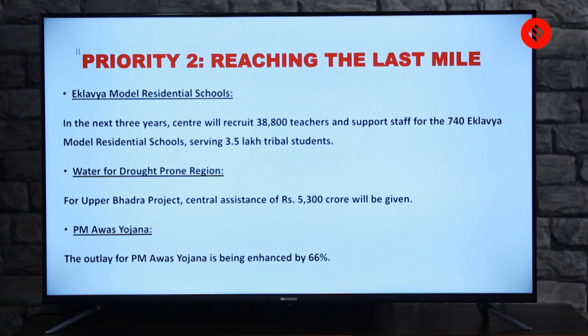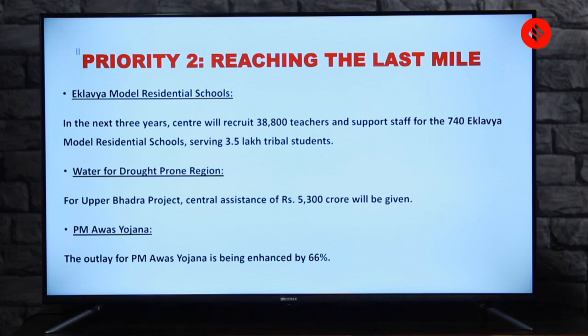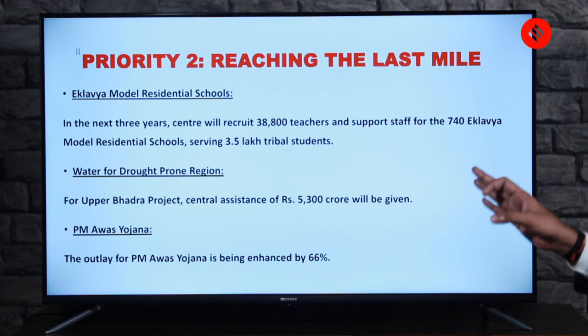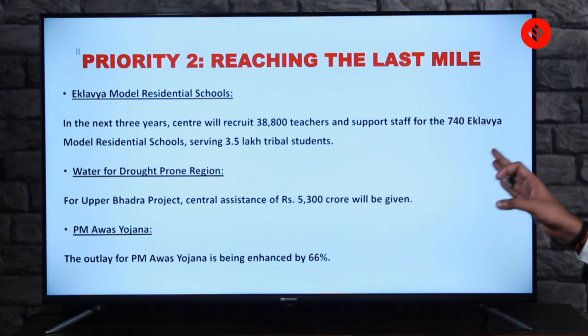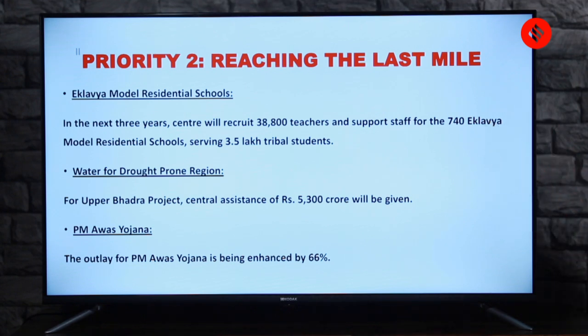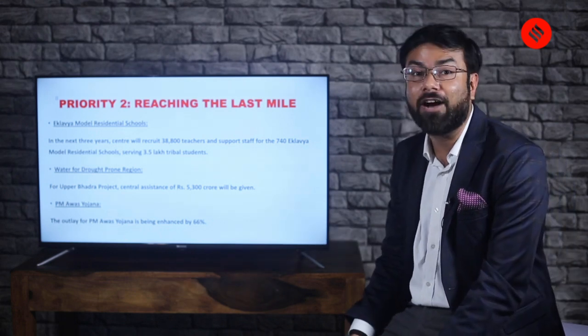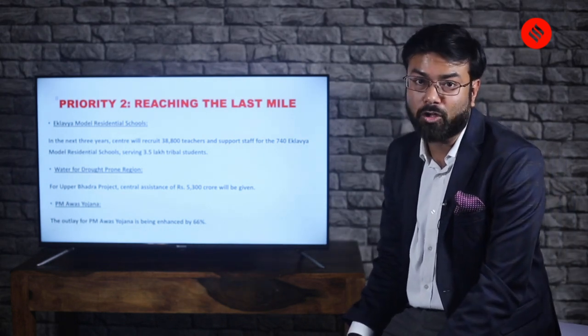Then we have PM Awas Yojana. The focus is also on PM Awas Yojana. One of the important things here, why I am saying this, is because this particular figure is big. The outlay of PM Awas Yojana is being enhanced by 66%. Now this speaks volumes about the stress the government is giving to the urban areas and the housing which it wants to provide.